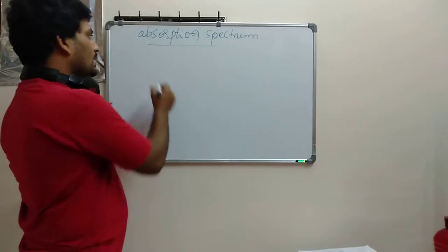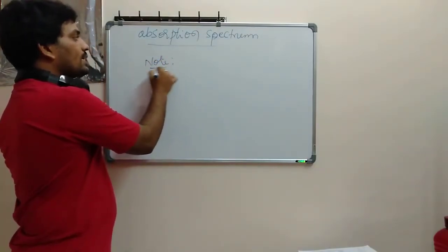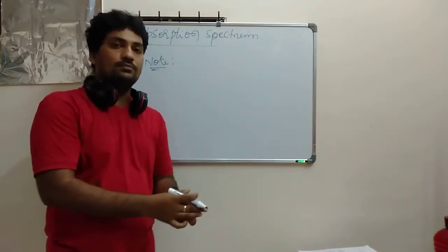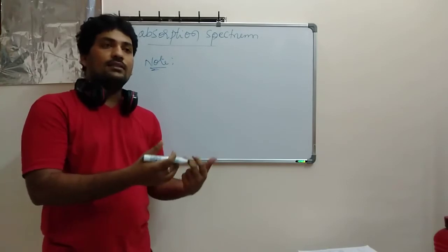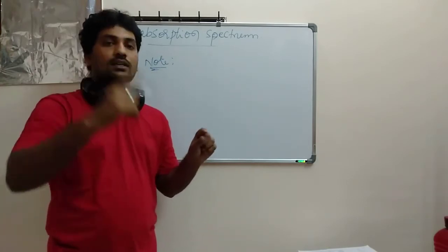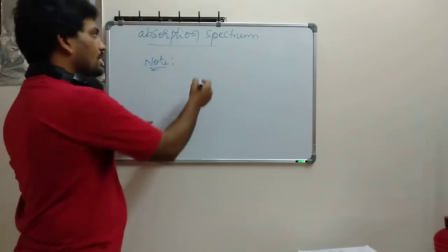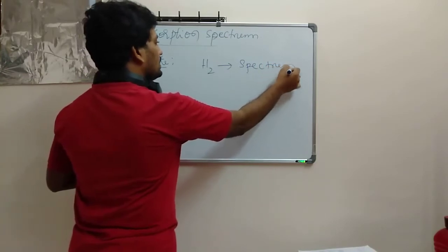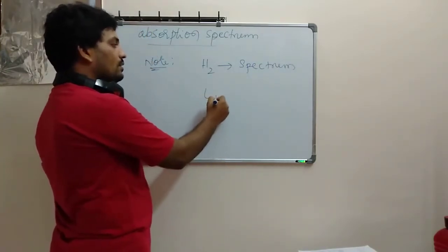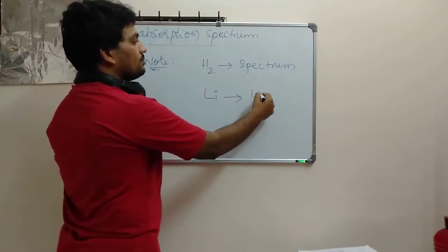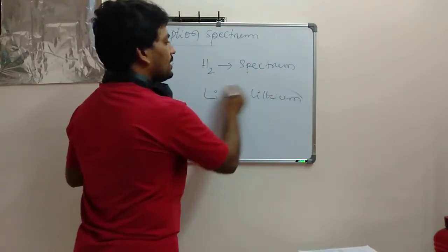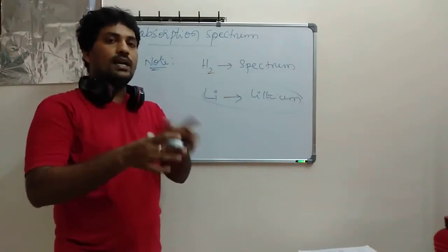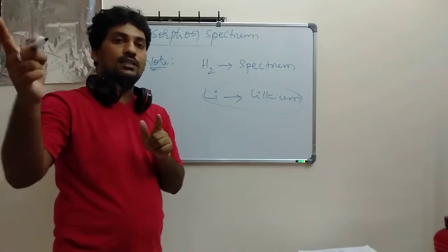The second most important note you should maintain: if an atom of a particular element emits one kind of spectrum, it will not be the same for the atom of another element. Suppose hydrogen is emitting some spectrum. It will not be identical to lithium or any other element. It will not match the other spectra.